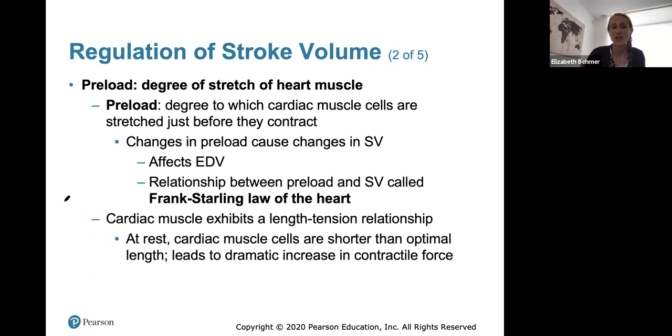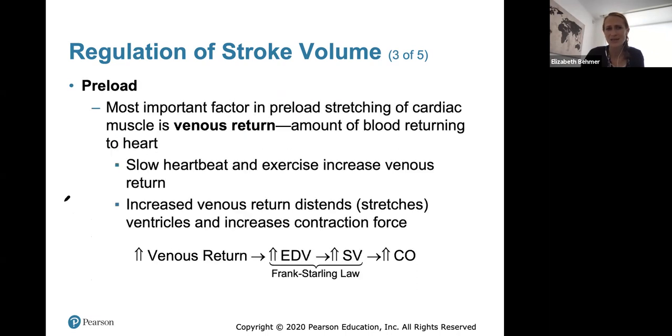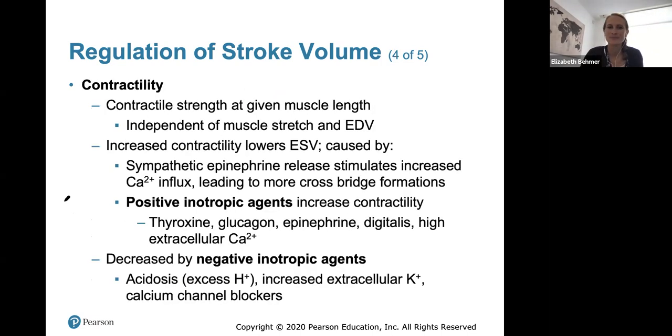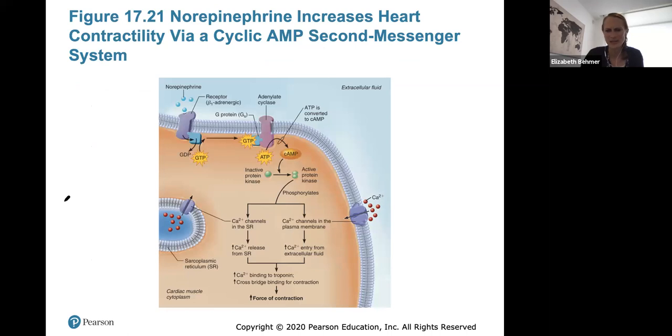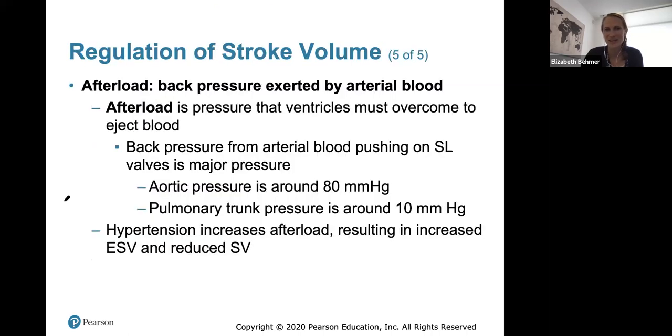Preload is the degree of stretch of the heart muscle, which just means the degree to which the cardiac muscle cells are stretched just before they contract. It has to do with venous return, the amount of blood returning to the heart. Slow heartbeat and exercise will increase venous return, and that will increase stroke volume and increase cardiac output. Contractility is contractile strength at a given muscle length. The increased contractility will lower end systolic volume, which you guys don't really need to understand all of this. It has to do with sympathetic innervation.